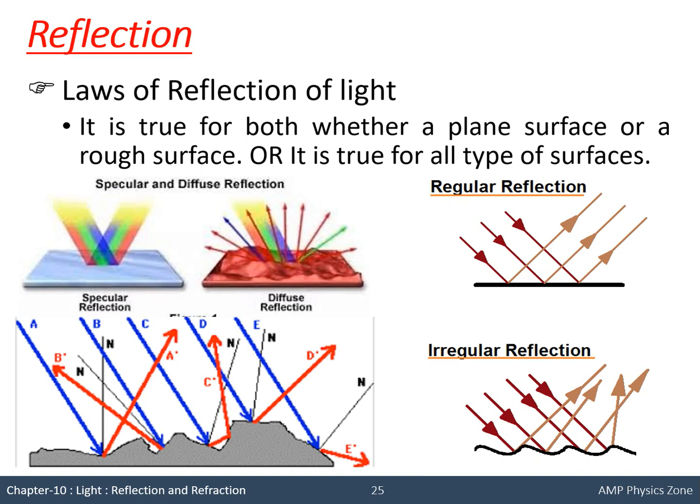We have to check the point of incidence at each and every point, and at that point we have to draw the normal. In this diagram the normal will be in different directions because of roughness, due to which the reflected ray will be in different directions, but the law of reflection will hold true. So the law of reflection holds true for every type of surface. This we need to remember.